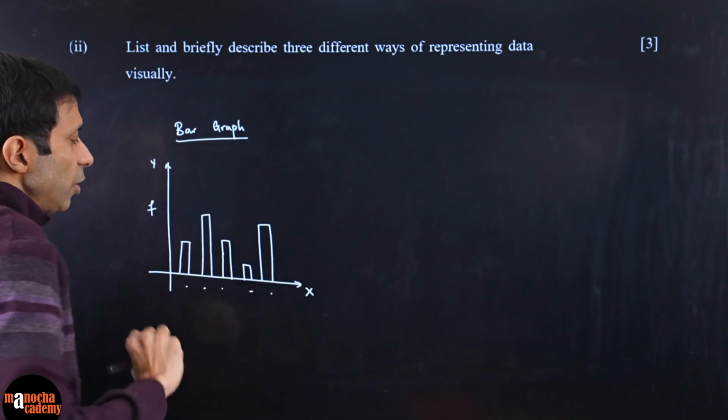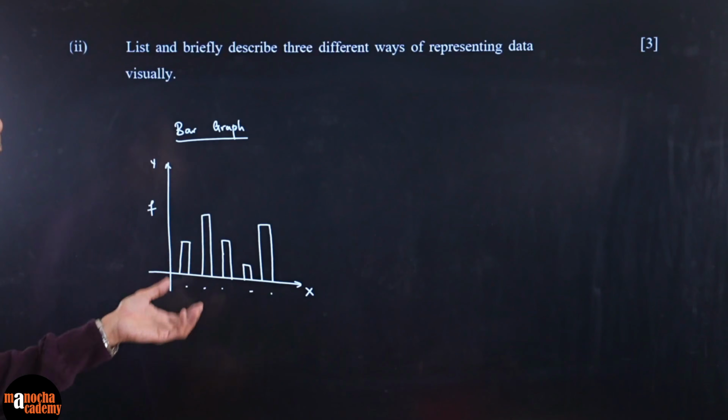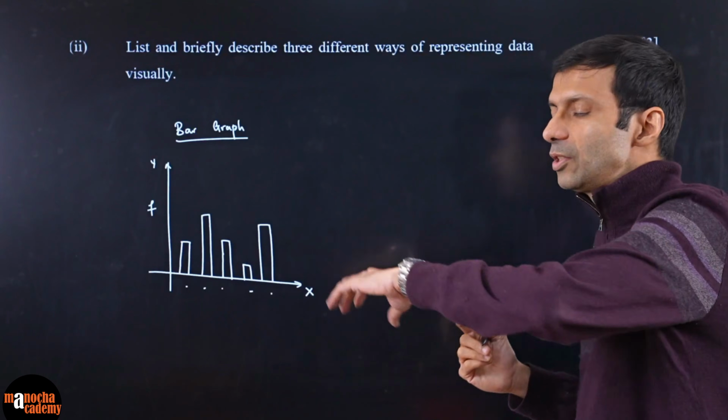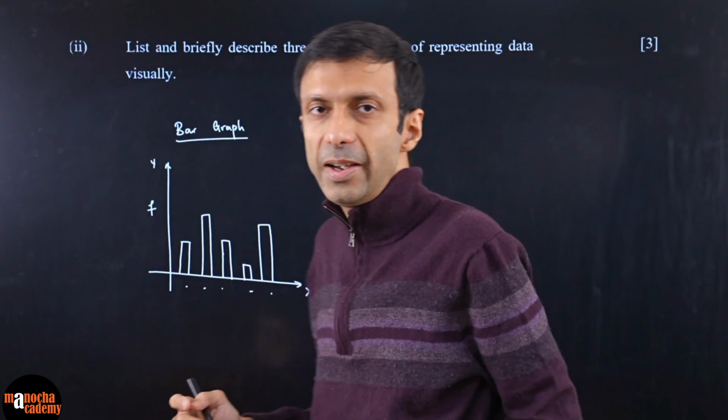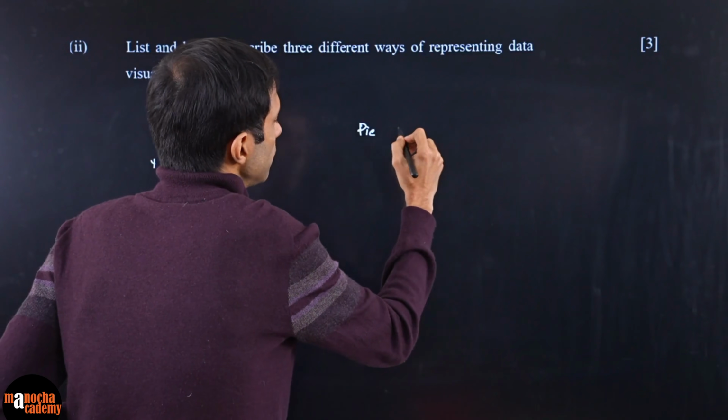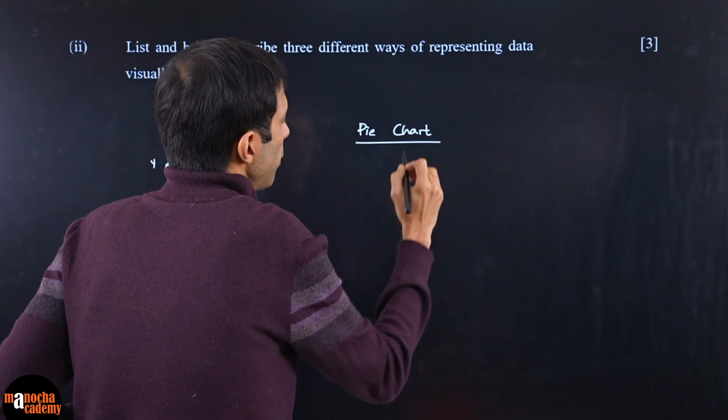This is your frequency or the value. So that's your bar graph, where again, you don't have to draw this out. I'm just drawing it for you, but you can write it in words, where these vertical bars represent the data. Next one, what is another popular one? One is the pie chart. You saw a pie chart in the paper also, right?